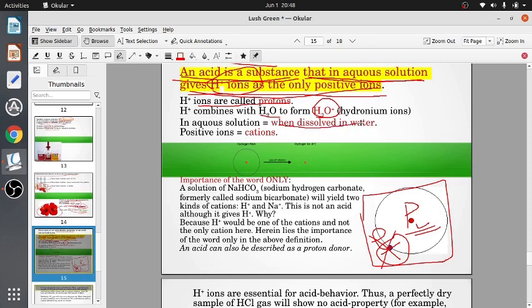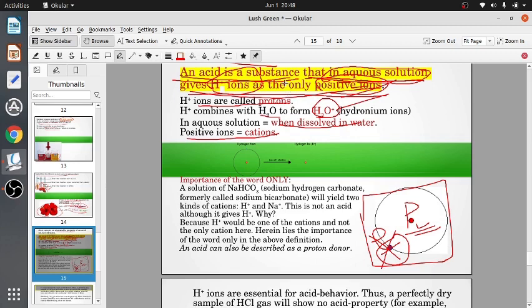Aqueous solution means when dissolved in water. So what we wrote, in aqueous solution, we can replace this word with when dissolved in water. An acid is a substance, when dissolved in water, we can write instead of aqueous solution. Positive ions means cations, so we can also write as the only cations. Instead of positive ion, we can write cations.